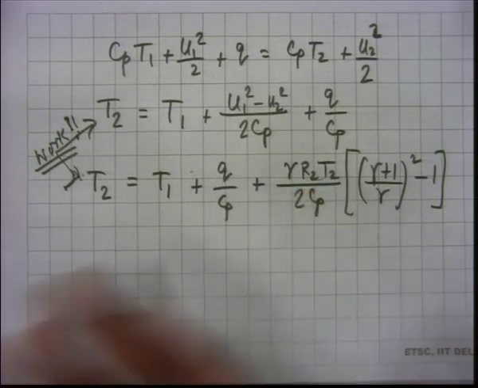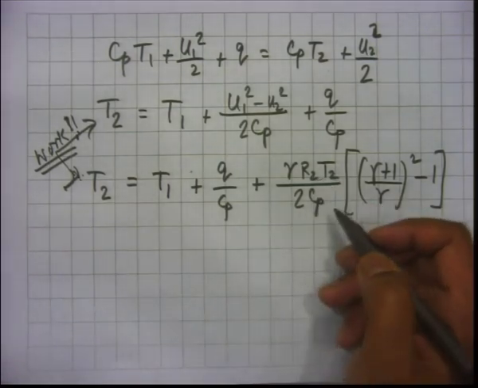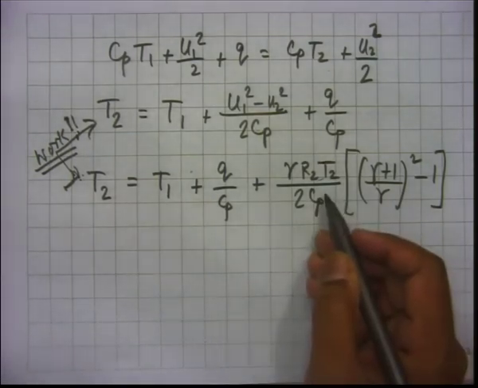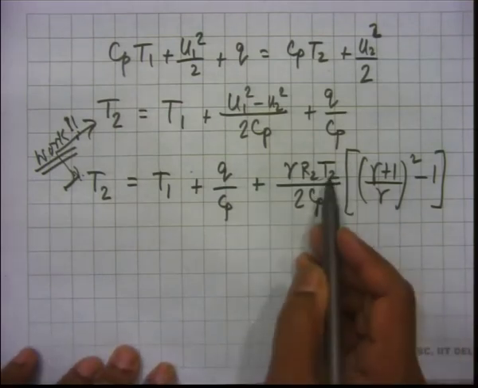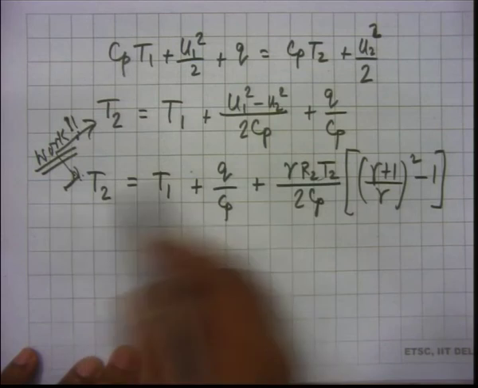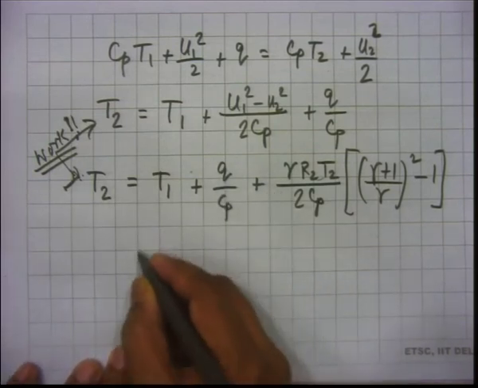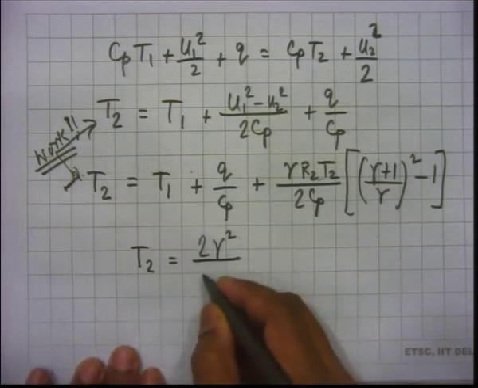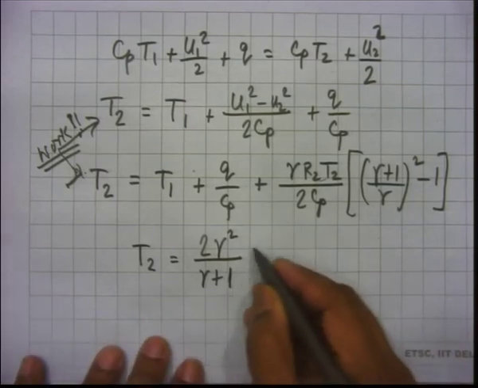You have made some assumptions regarding Cp, and R2 will be known. So this can all be done, but we'll have to do a few more steps just to make it look better. We'll have to take T2 to the other side and some things like that. Finally, we will be able to get this.